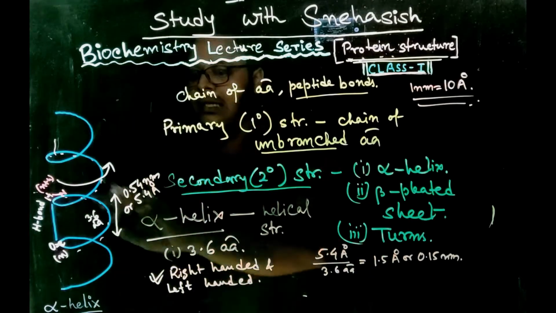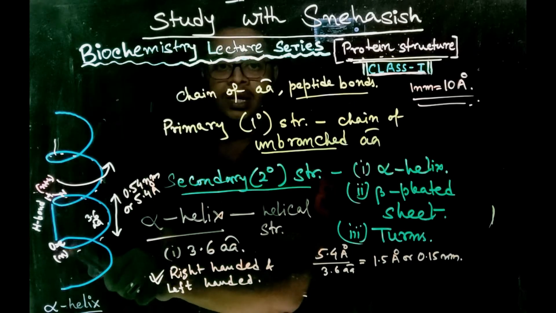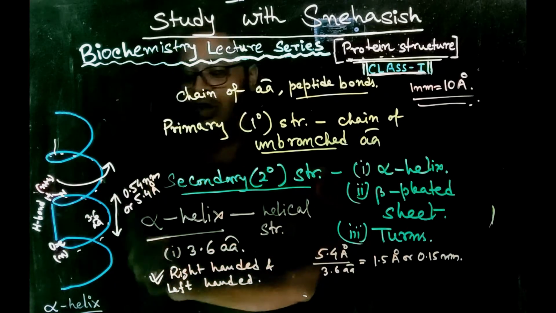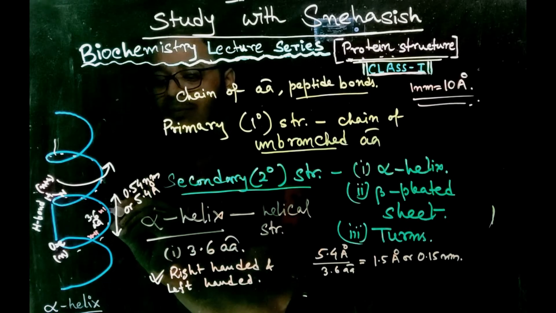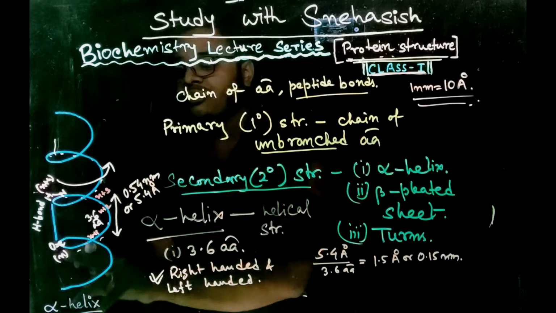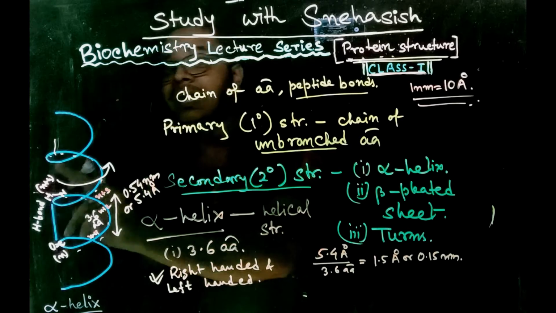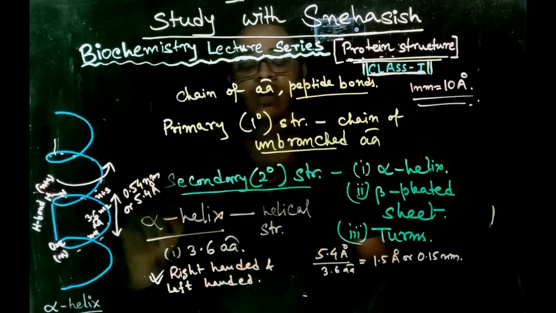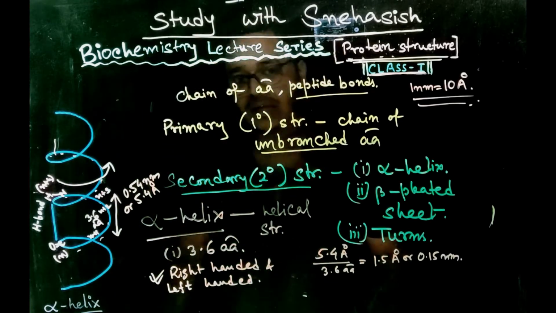So in each turn, suppose this is the n-th amino acid, then n plus 1, n plus 2, n plus 3, and this is n plus 4. The carbonyl group of the n-th amino acid and the amino group of the n plus 4 amino acid are bonded by a hydrogen bond. This intrachain hydrogen bond stabilizes the alpha helical structure.